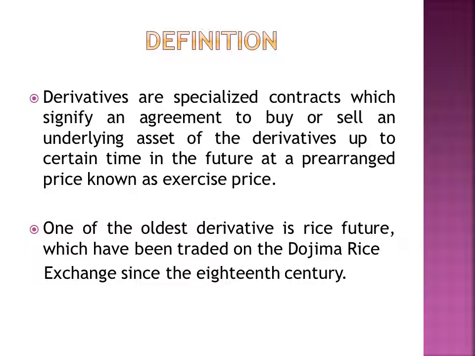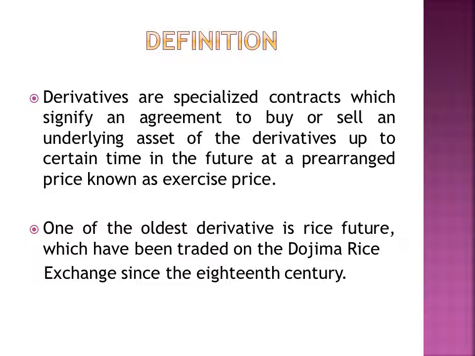Definition: derivatives are specialized contracts which signify an agreement to buy or sell an underlying asset of the derivative up to a certain time in the future at a prearranged price known as the exercise price. One of the oldest derivatives is rice futures, which have been traded on the Dojima Rice Exchange since the 18th century. As from the definition,